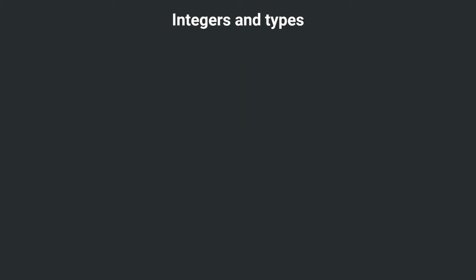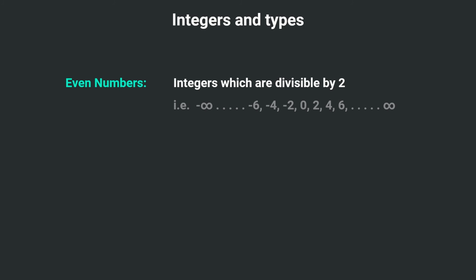Now let's dive into the types of integers. So starting with even numbers. Even numbers are the integers which are divisible by 2. So it starts again with negative infinity, then minus 6, minus 4, minus 2, 0, 2, 4, 6, and it goes to positive infinity.